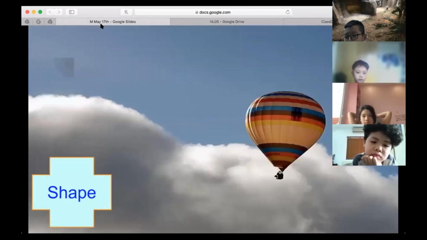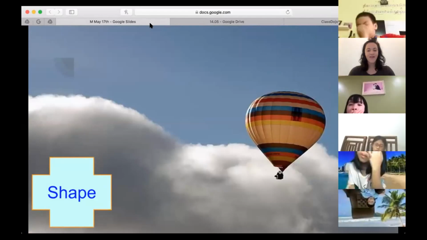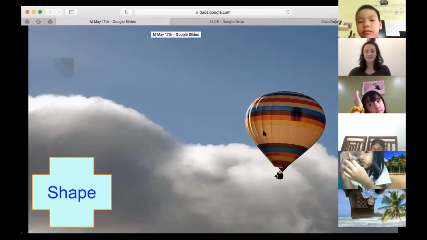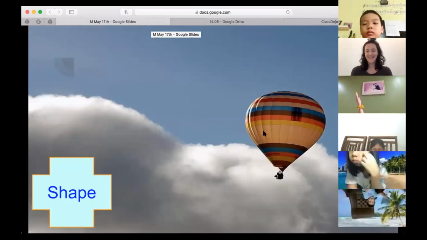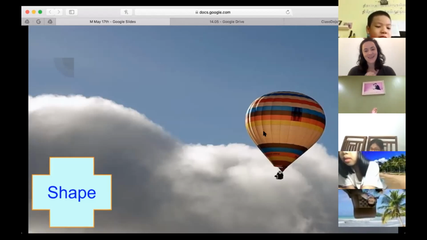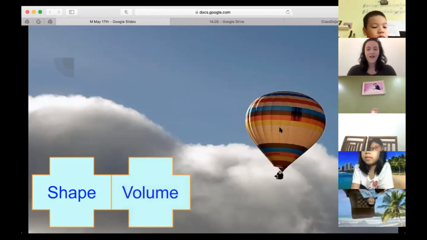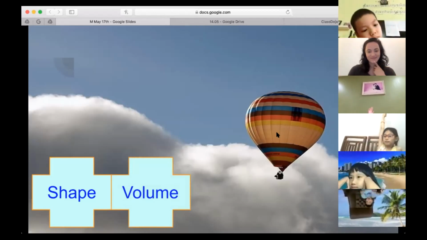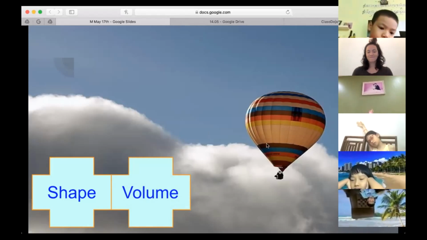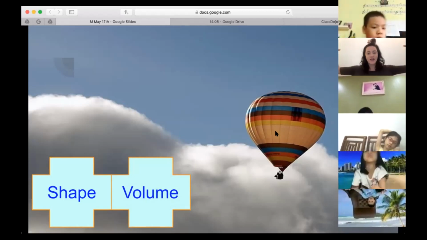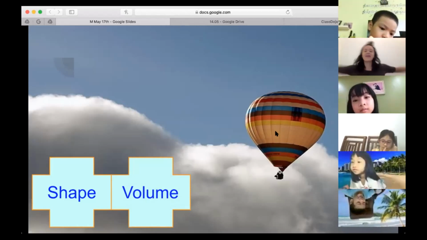Take a look here. What is the shape of a gas? Who can tell me the shape of a gas? Potato, what do you think? The gas doesn't have a shape. Good job. It was a trick question. I tried to trick you. Nice work, Potato. The gas doesn't have a shape. What about volume, Potato? Does gas have a volume? No, volume is used for liquid, not gas. Excellent. It could be 50 milliliters or 250 because gas is moving like this.